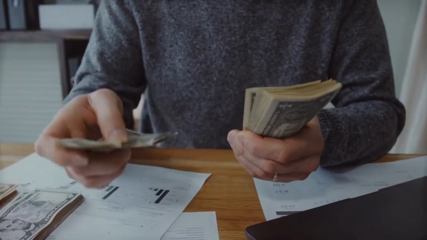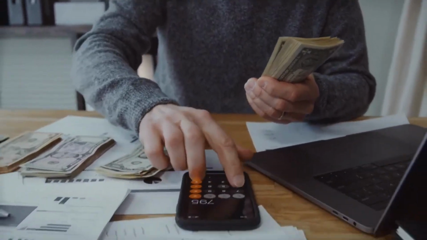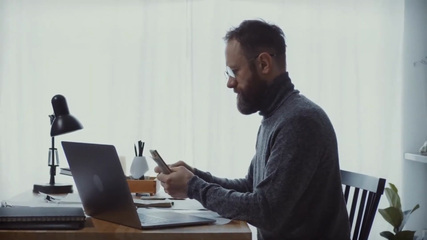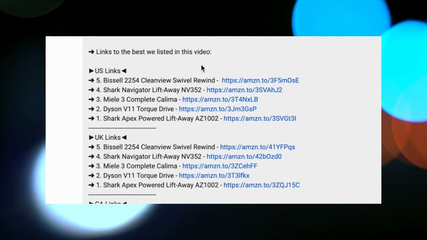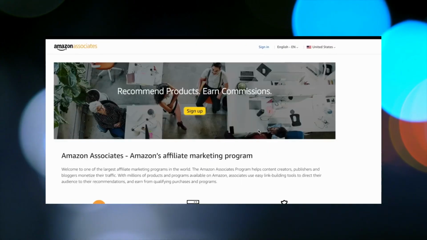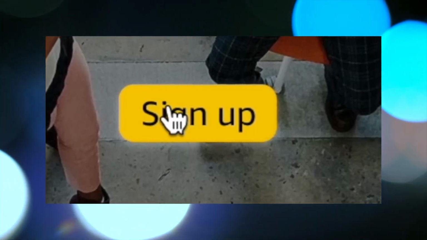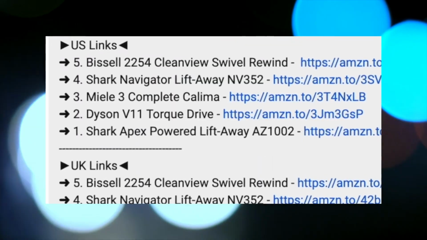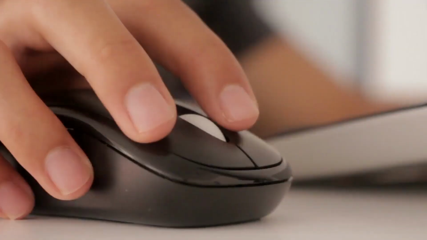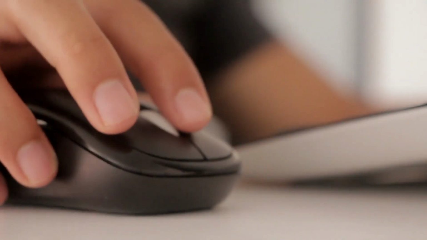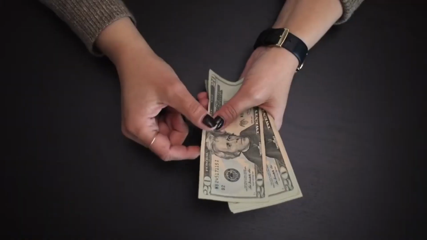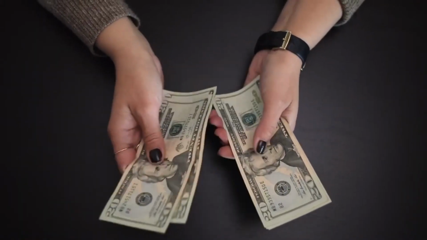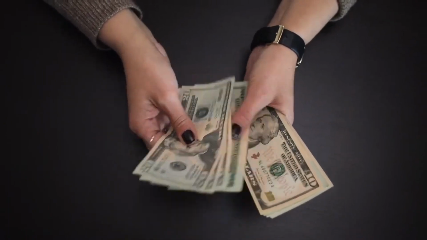These affiliate links will contribute significantly to our earnings in addition to the revenue generated through YouTube AdSense once the channel is monetized. To set up these links, I will navigate to Amazon's affiliate program, sign up, obtain affiliate links for the vacuums, and place them in the video's description. Whenever someone watches the video and clicks on a link in the description before making a purchase, we earn a commission. These commissions accumulate quickly, and substantial view counts are not necessary to start generating income through this method.